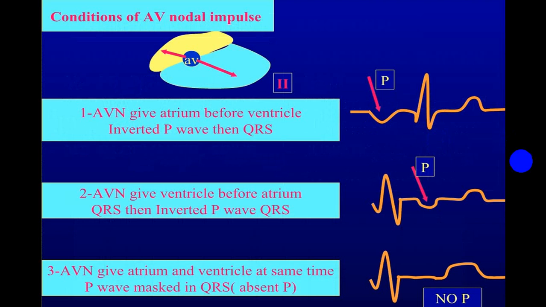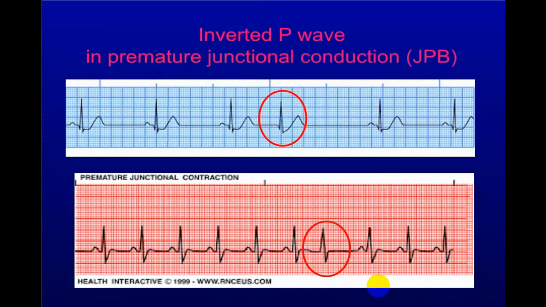So one by one. See here, in this particular ECG, you will see that the P wave is just before the QRS complex. Here, the P wave is just after the QRS complex, and in this, there is no P wave at all. So there will be three groups in AV nodal rhythm, or what we call junctional rhythm.